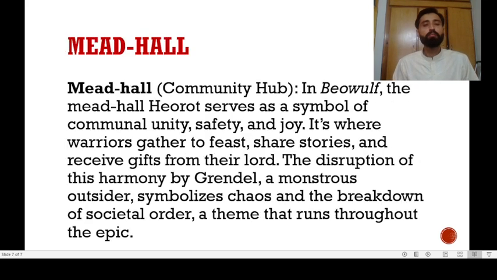The next one is mead-hall. Mead-hall is like a community hub. In Beowulf, the mead-hall Heorot serves as a symbol of communal unity, safety, and joy. Now, if you look around and analyze all the societies, definitely there will be a community hub in which people come together so as to get to know each other and so as to show this unity.